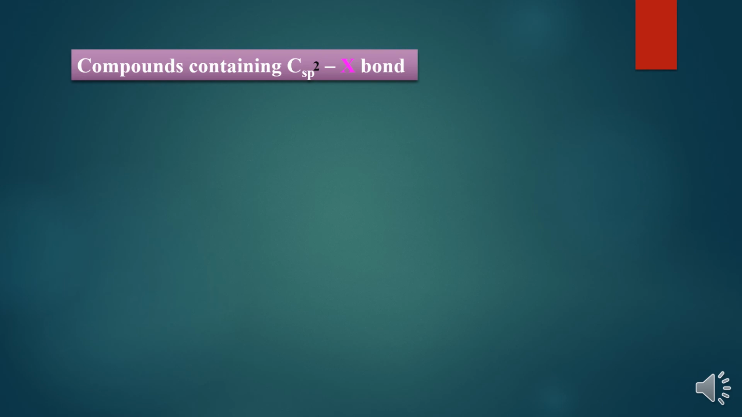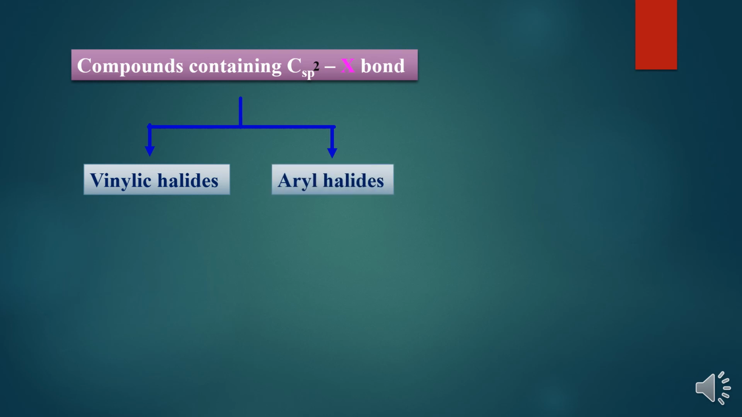Now, if the halogen atom is attached to an sp2 hybridized carbon atom, then they are classified mainly into two types. One is vinylic halide and one more is aryl halide. Depending on the sp2 hybridized carbon atom to which the halogen is attached, those compounds are classified into two types: vinylic halide and aryl halide.